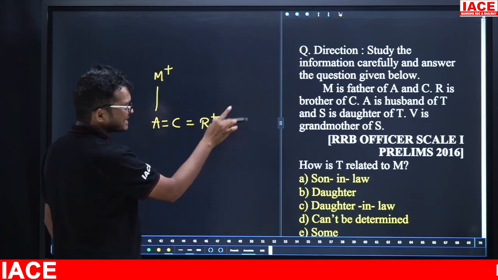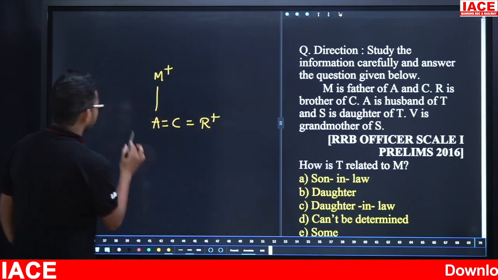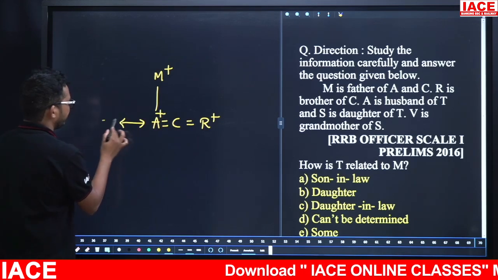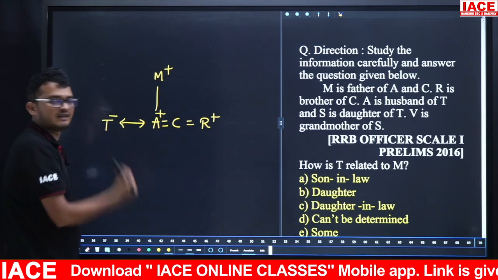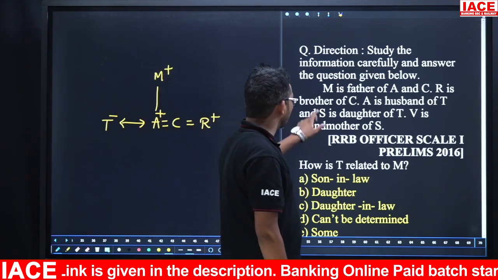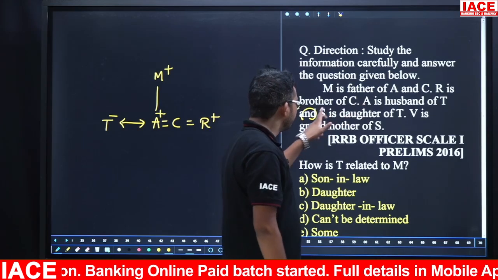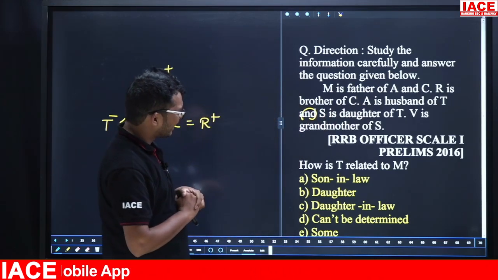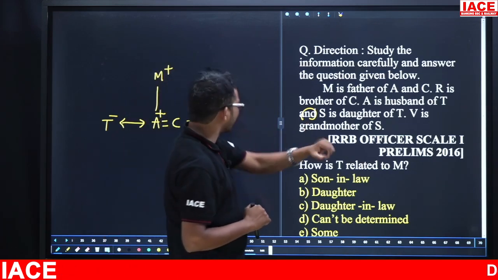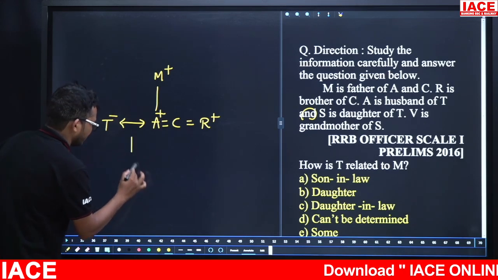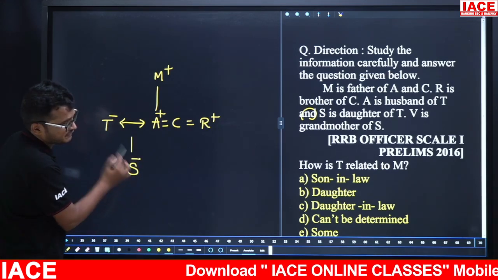Next one, A is the husband of T. Now friends, take here A. This A is husband of T. That means here T is wife of A. Next, S is daughter of T. So here they given S is daughter of T. Yes, this S is daughter of T.